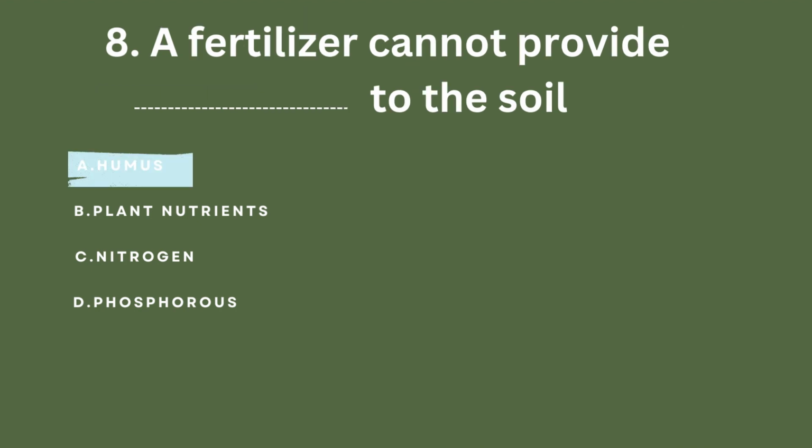So, moving on to the options, we can say that a fertilizer provides plant nutrients, and that might be nitrogen, phosphorus, etc. So, options B, C, and D are what fertilizer provides. So, fertilizer cannot provide humus, and manure is the one that provides humus. So, option number A is the correct answer.